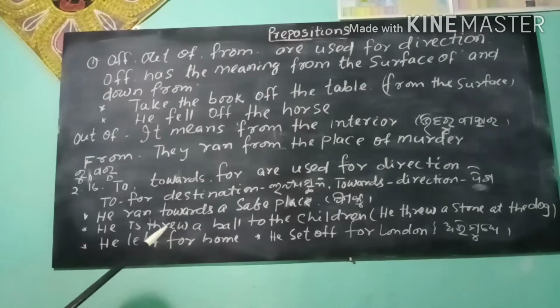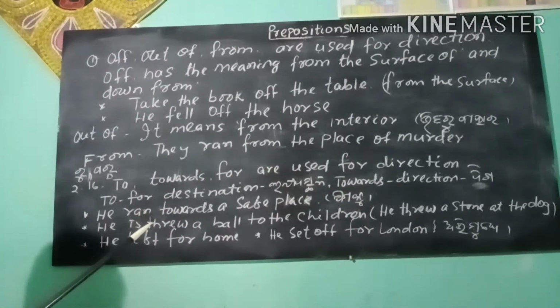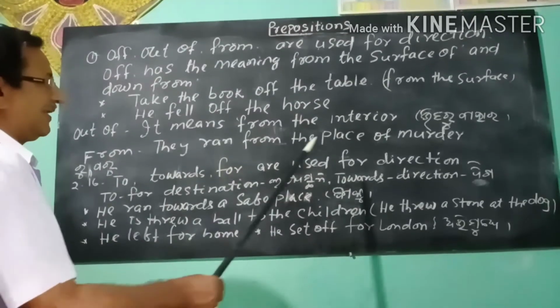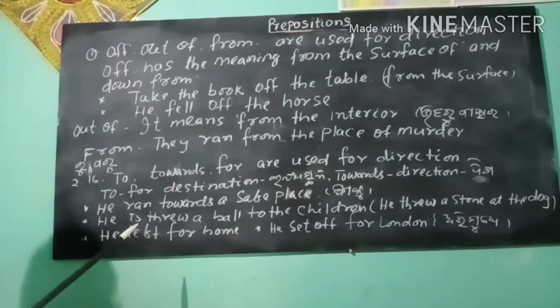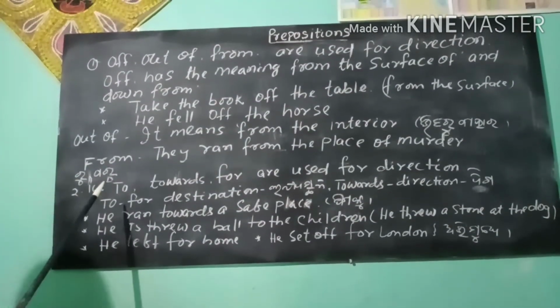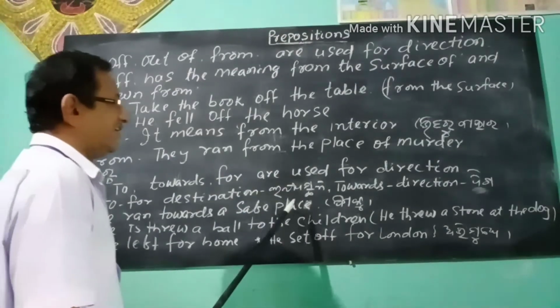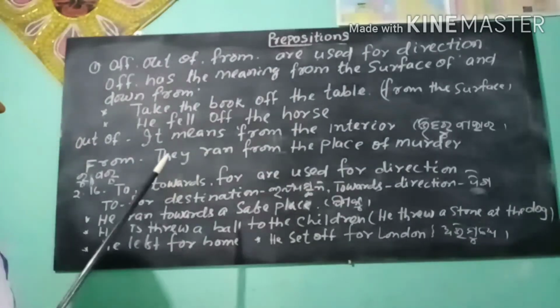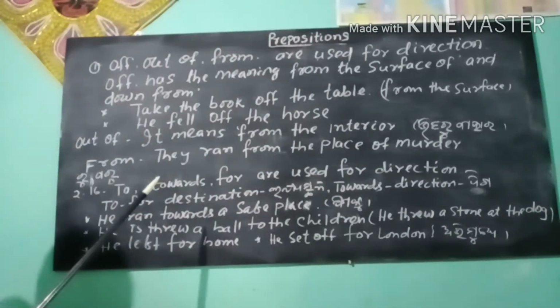So now, dear students, you see how to, towards, for are used for direction: to for destination and towards for direction. So this is the use of prepositions of place.